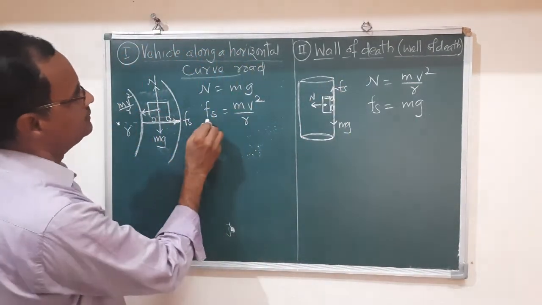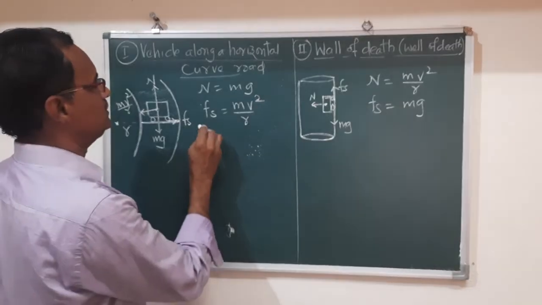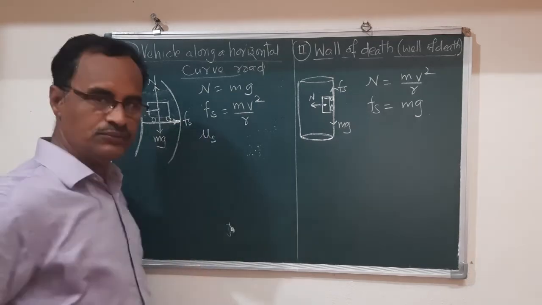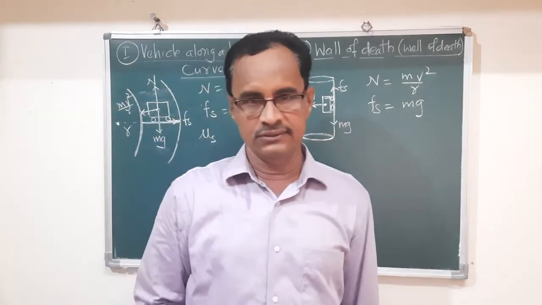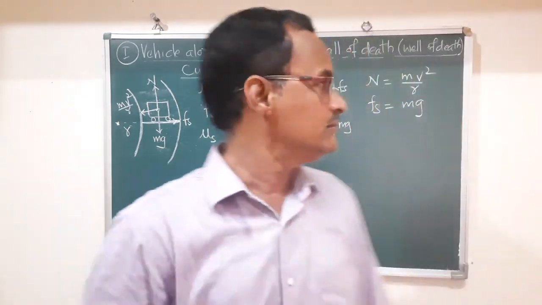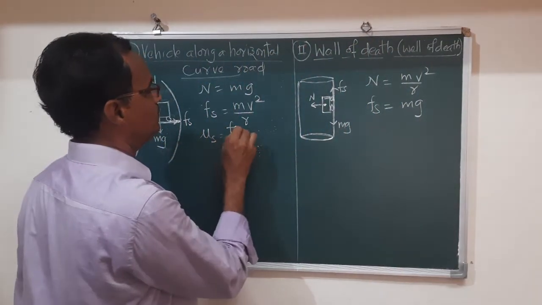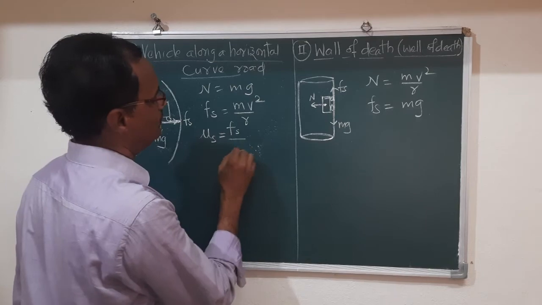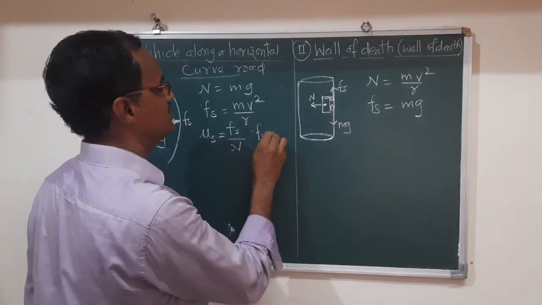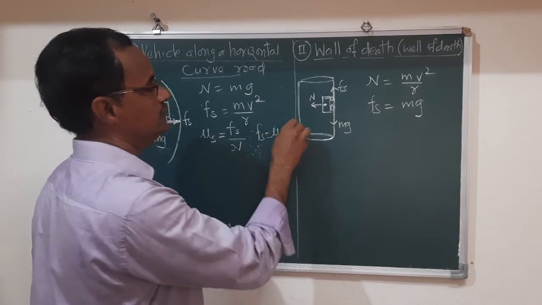Now we know that again, f of s. What is f of s? We know that mu of s is the coefficient of static friction. Coefficient of static friction is nothing but frictional force upon the normal reaction, and therefore f of s is equal to mu s into n.